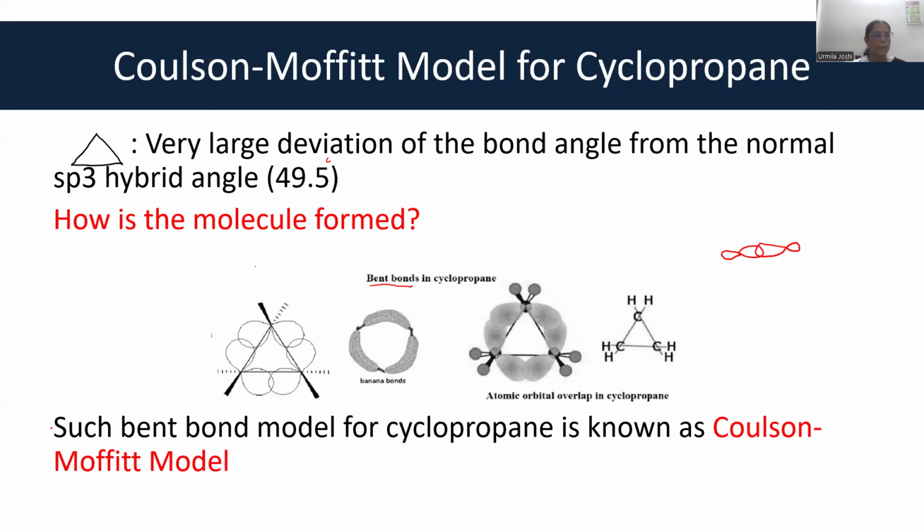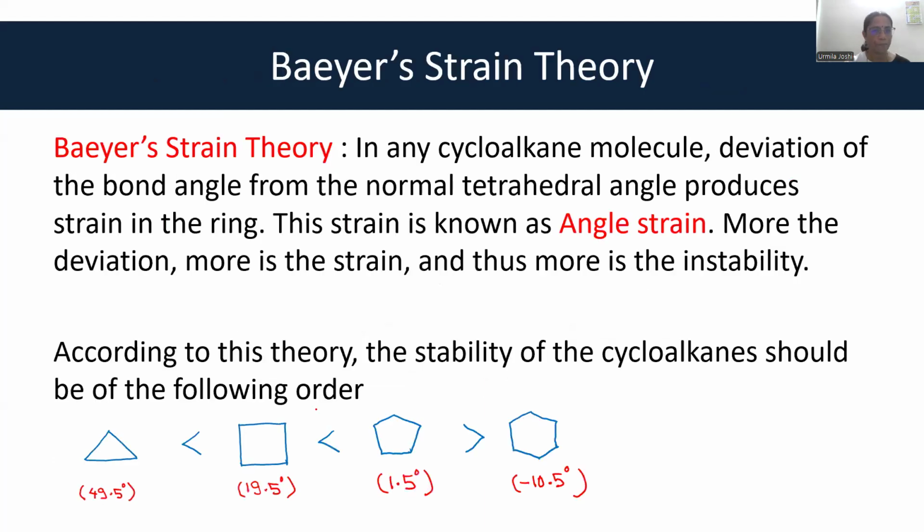And this is how a bent bond model for cyclopropane was proposed. It was proposed by Coulson and Moffitt. Therefore, it is called the Coulson and Moffitt model. What you have to understand in the Coulson and Moffitt model is that the orbitals bend. The overlap doesn't occur at 180 degrees. The overlap occurs differently. Therefore, banana orbitals are formed. They are in the shape of a banana, so they are called banana orbitals. And this way, cyclopropane is formed.